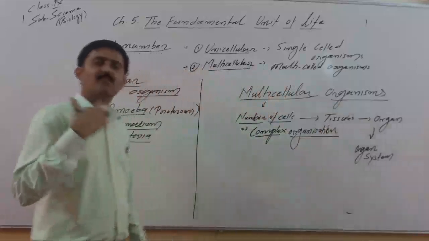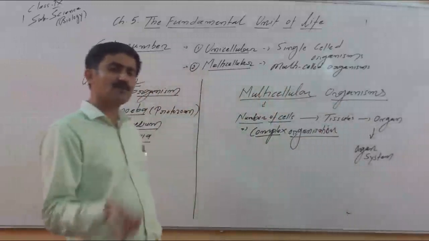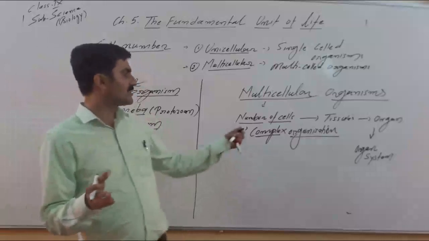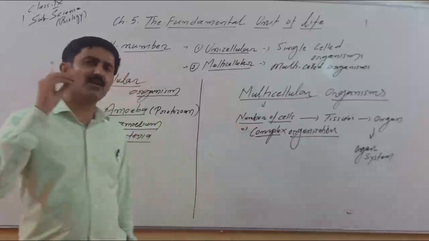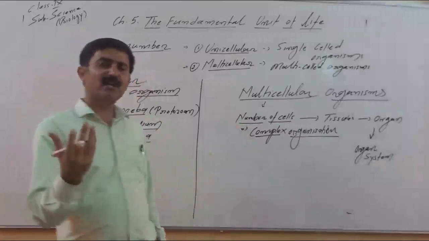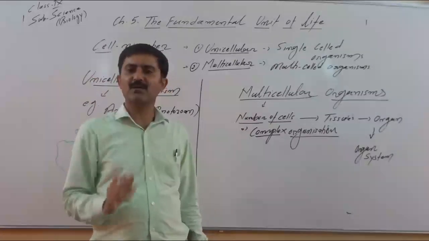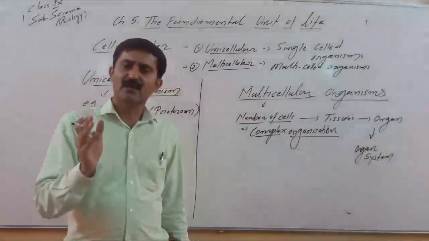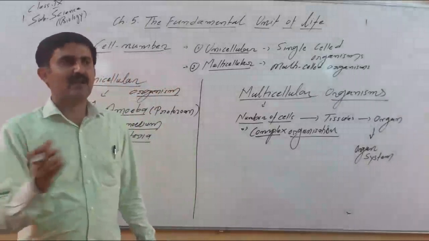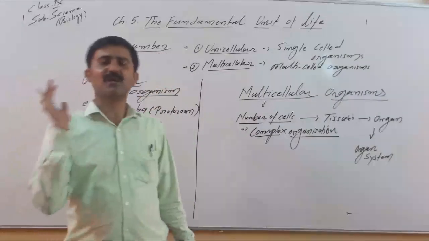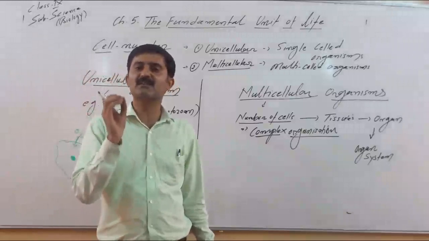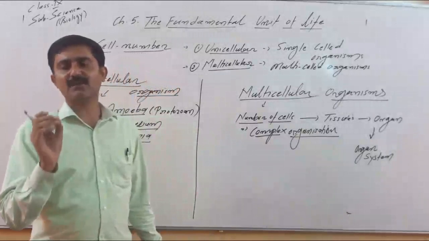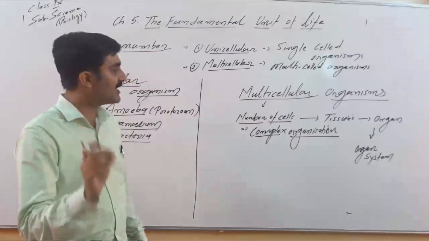Now when they have more than one cell, there are a large number of cells, and these cells are of different types. They have the advantage of having a large number of cells, and the advantage of having different types of cells. Different types of cells are highly adapted to carry out different functions. Different activities of life are carried out by different cells, and this differentiation of cells to carry out different functions is known as division of labor. So in the multicellular organism, division of labor is well distinct and it can be seen.